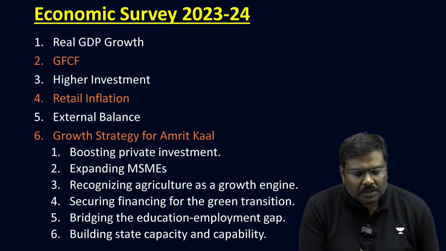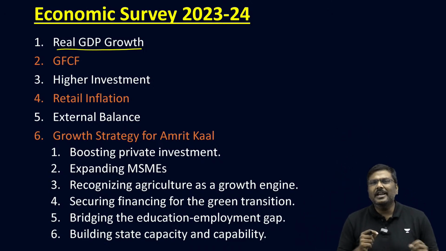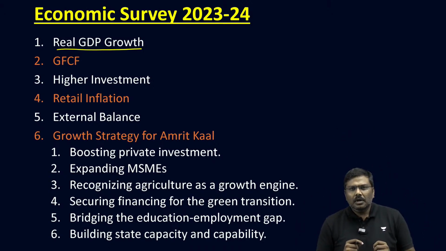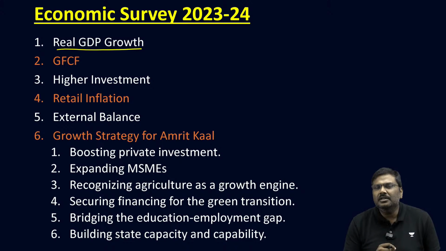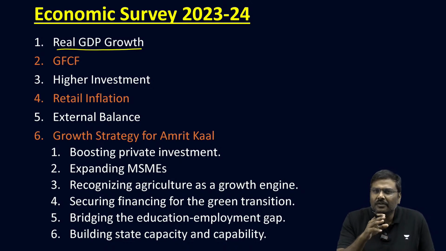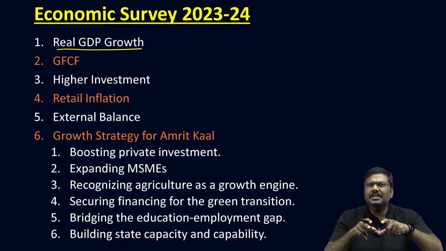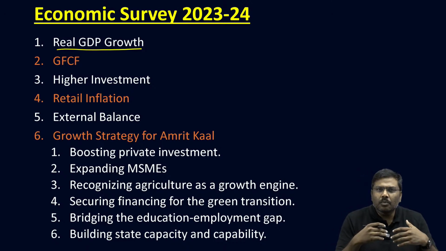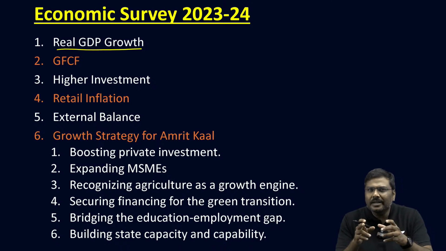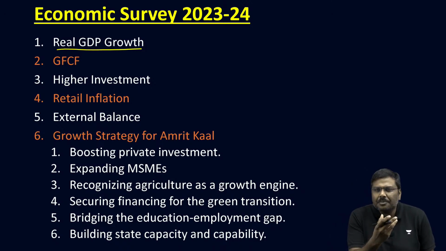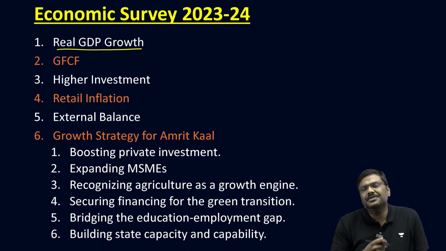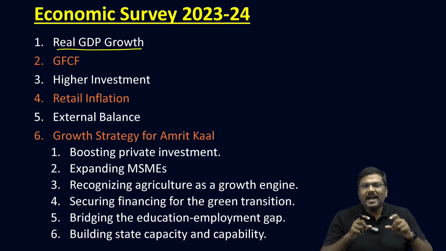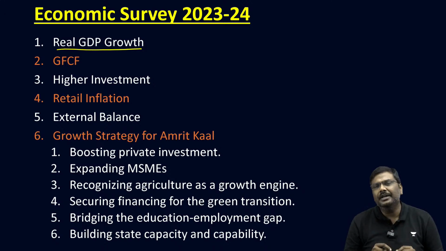Point number one, the survey talks about real GDP growth rate. The global market has been affected by various events that have taken place between the countries and within the countries themselves. For example, the war between Russia and Ukraine, the disruptions that have taken place in the Middle East, and some of the experiences of the respective countries in their economies has had an impact on the global growth rate.